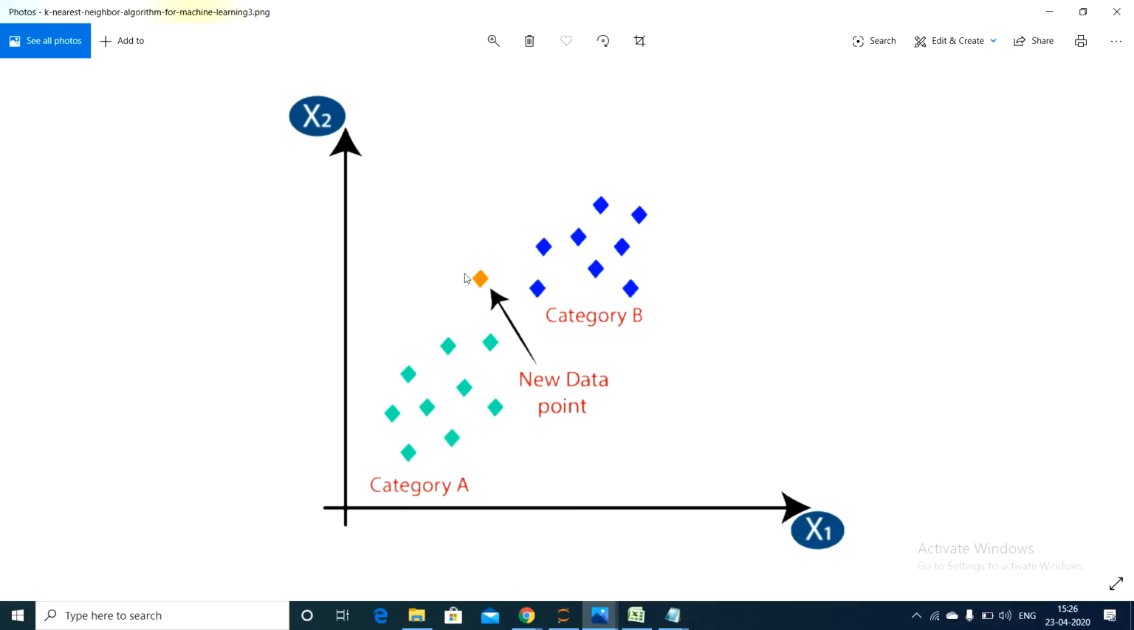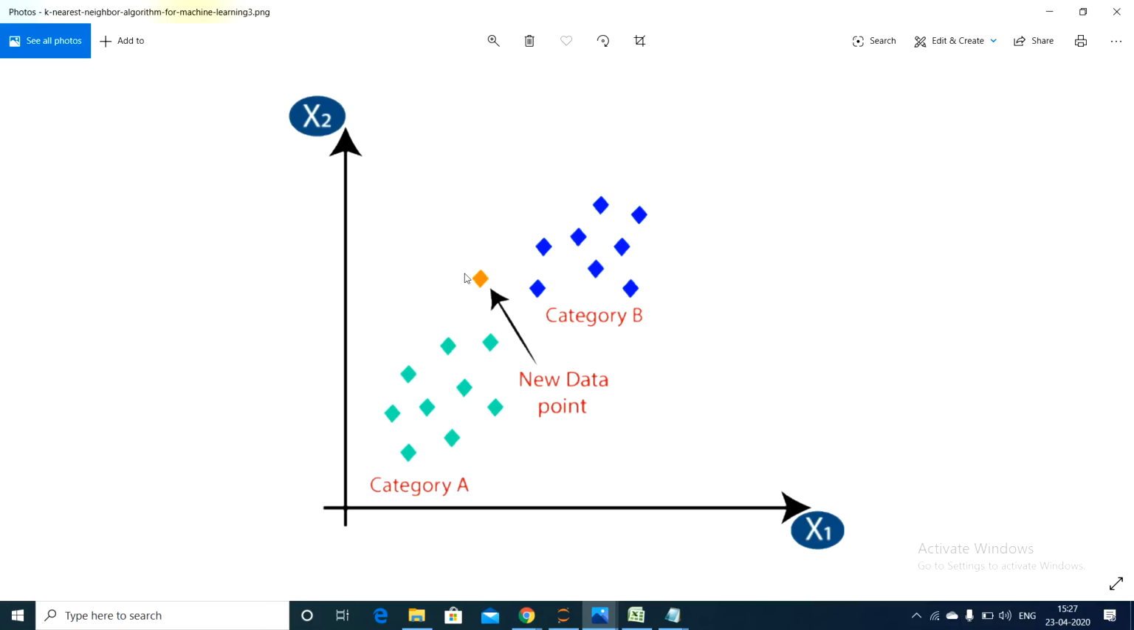Now with some labeled classes, if we get a new point, we will decide whether it goes to category A or category B. Now let's see the pros and cons of KNN. What are the advantages? It is simple and effective. It is somewhat fast in the training phase. It makes no assumption about the underlying data distribution. These are the advantages of KNN.